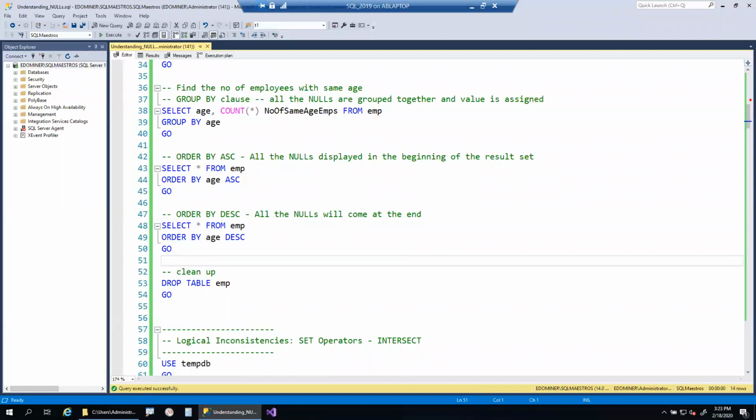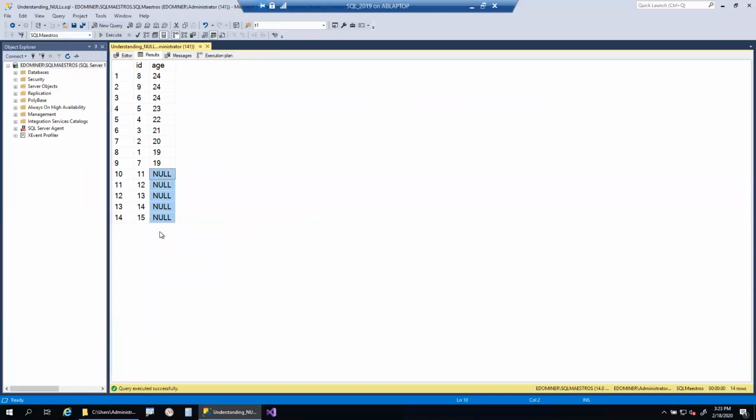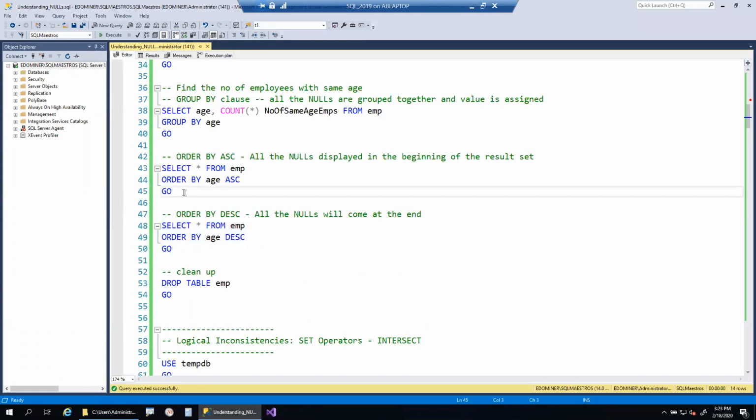Just to repeat again, someone asked me to explain order. If you want to order the data, for example, select star from employee, order by the age column in descending order. We have null values present in the age column. If you arrange the data in descending order, all the nulls will be treated as equal and come at the end. And if you arrange the data in ascending order, all the nulls will be treated as equal and come at the beginning of the result set. That is the small difference that exists when we use order by. I hope this answers your question, Satish.